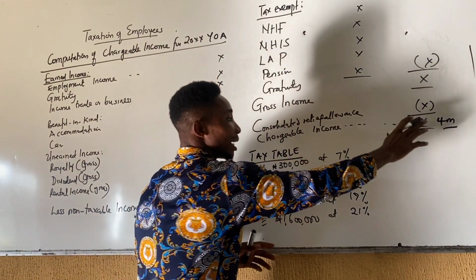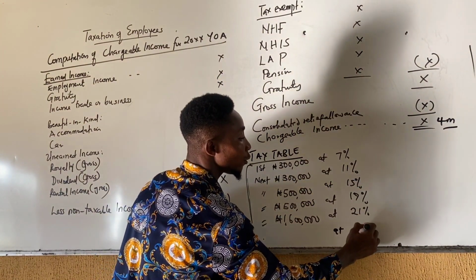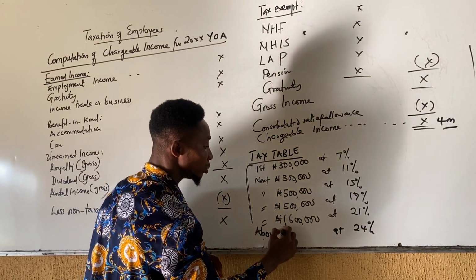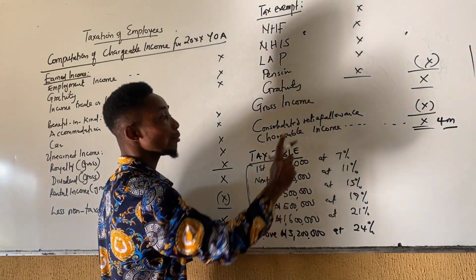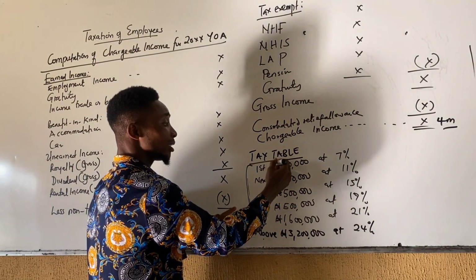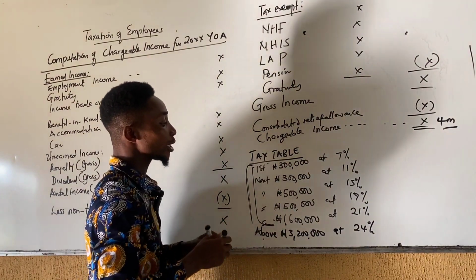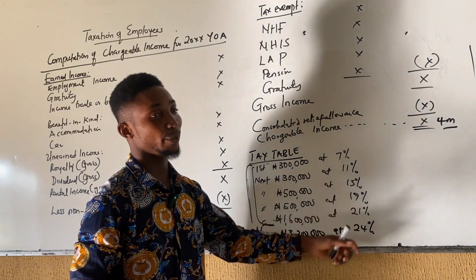The remainder, which is 800,000, will be subject to 24%. So we say when it's above 3.2 million, the balance will be charged at 24%.